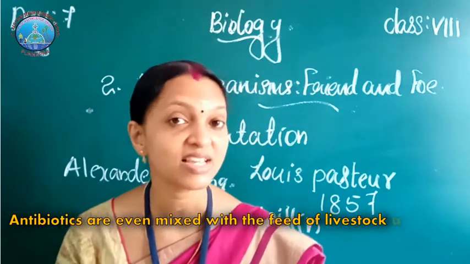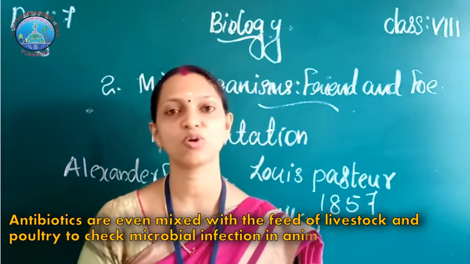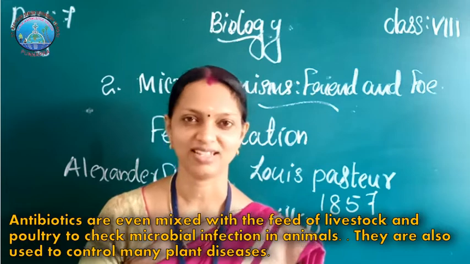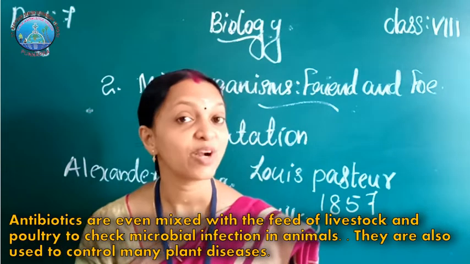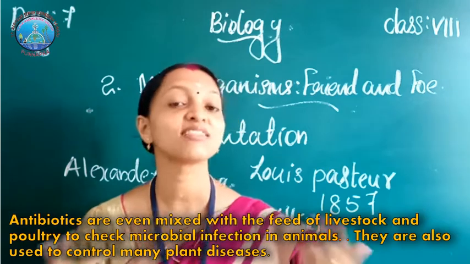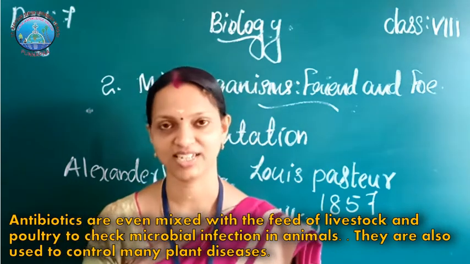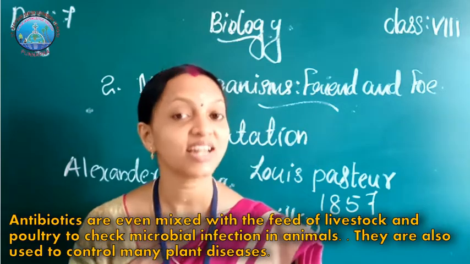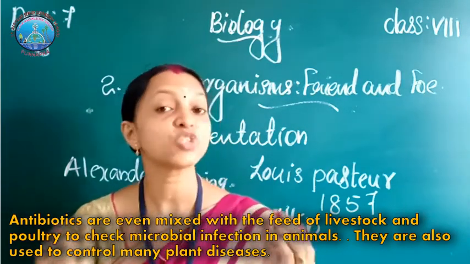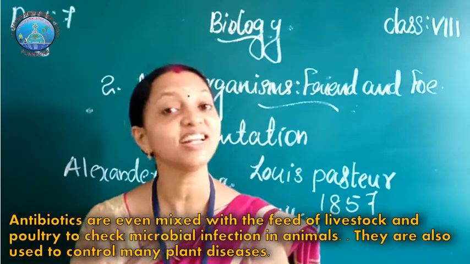Antibiotics are even mixed with the feed of livestock and poultry to check microbial infection in animals.